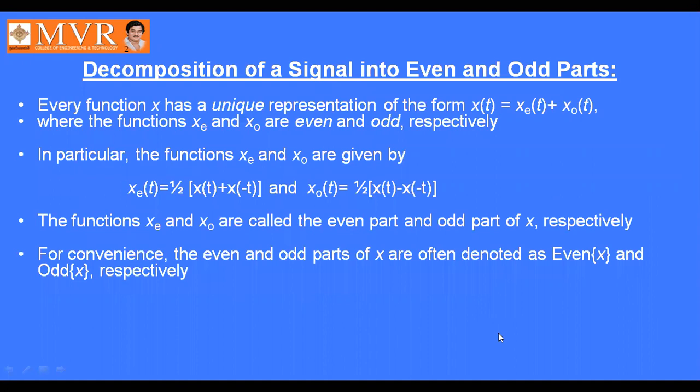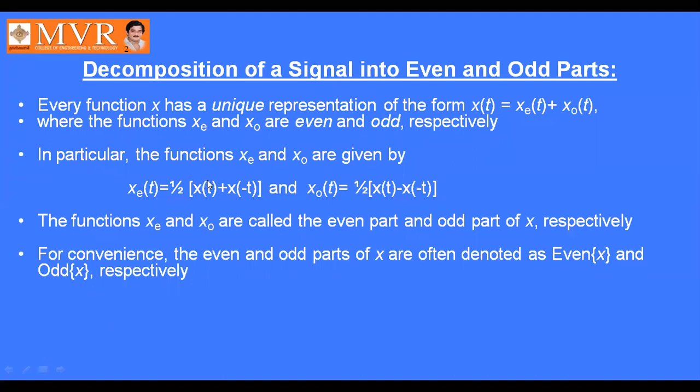Next, we will see the decomposition of a signal into even and odd parts. How the signal is decomposed, how it is distributed as even and odd functions. So, if you take a function x of t, the function x has a unique representation of the form x of t equal to xe of t plus xo of t, where xe of t is an even function and xo of t is an odd function.